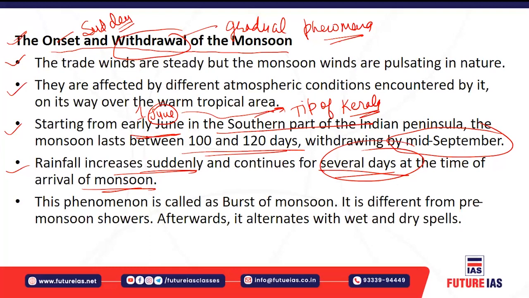Okay, the onset of the monsoon is also known as the burst of the monsoon. Burst means the mechanism when the Indian monsoon impacts the tip of the Indian peninsula. That is shown in the form of the burst of monsoon. It is different from pre-monsoon showers, which are totally different. After that you may have dry spells and wet spells, so there may be alternating dry and wet spells. It depends on various atmospheric conditions.